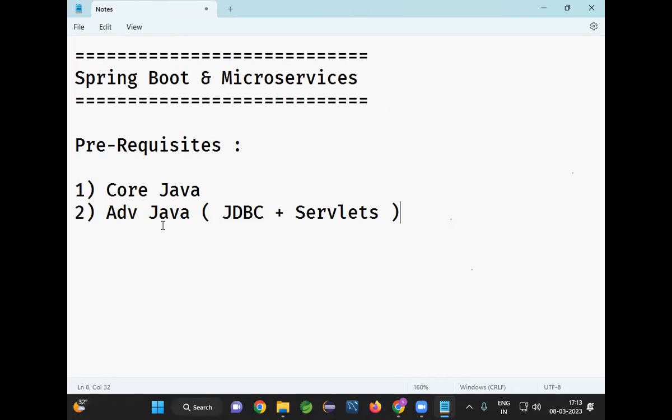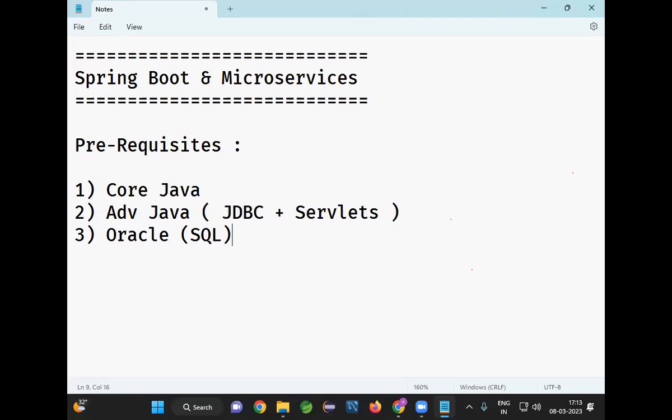The first prerequisite is core Java. The second prerequisite is advanced Java, where JDBC plus servlets are required. Coming to the third one, Oracle. Oracle concepts and SQL knowledge are required to understand Spring Boot and microservices. What is SQL? How to create a table? How to perform operations in the table?